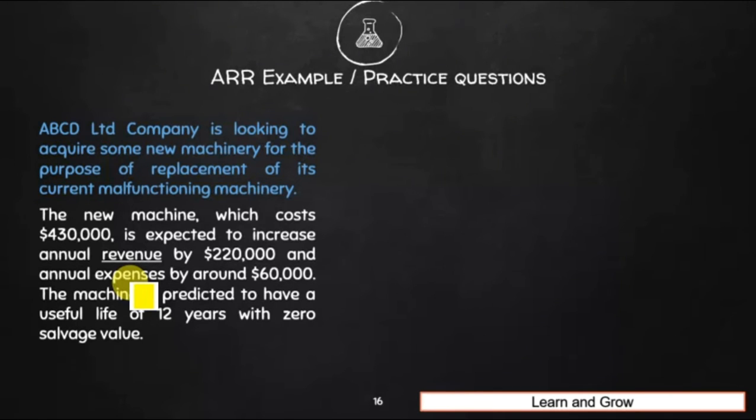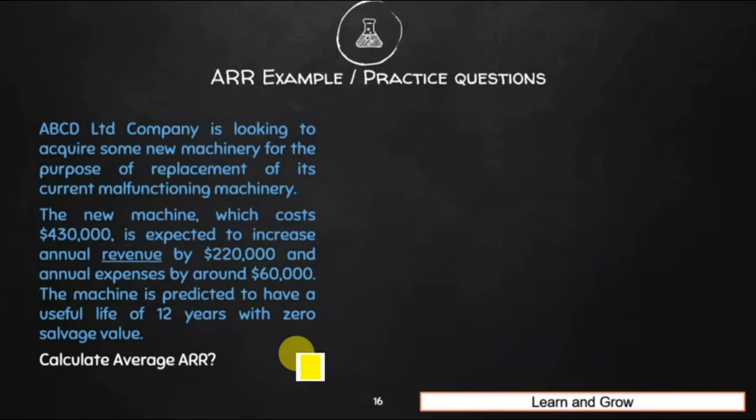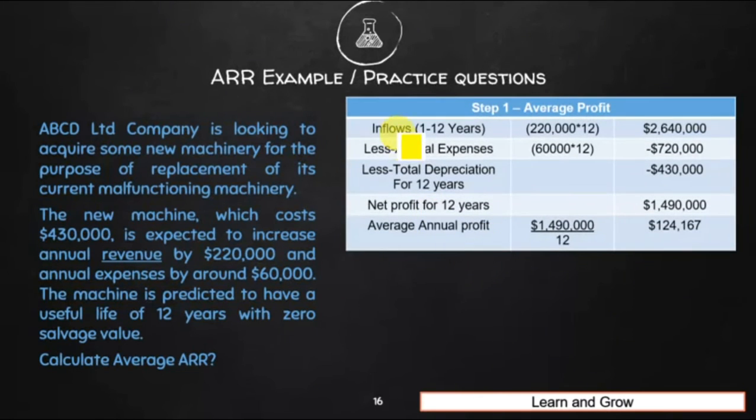Then for our average investment, this will be 0, right? The value of the asset at the end of the 12th year will be 0 and the value of the asset at the start will be 430. Now the question is asking to calculate the average ARR. First we will calculate the average profit of this machinery, right? First we will write the inflows for 1 to 12 years. This is 220 multiplied by 12 because we are calculating inflows for 12 years. So pay attention here: you have to calculate the total profit for 12 years first, then we will calculate the average profit.